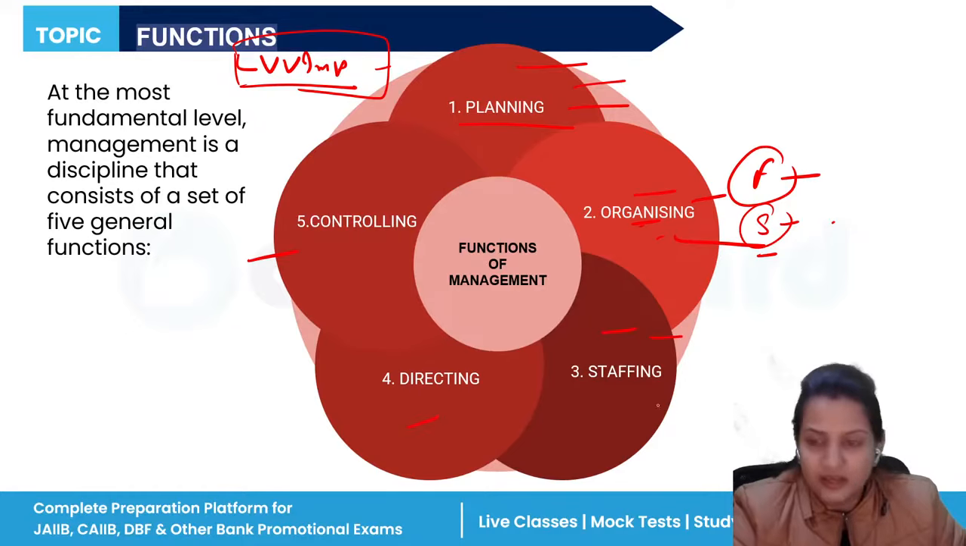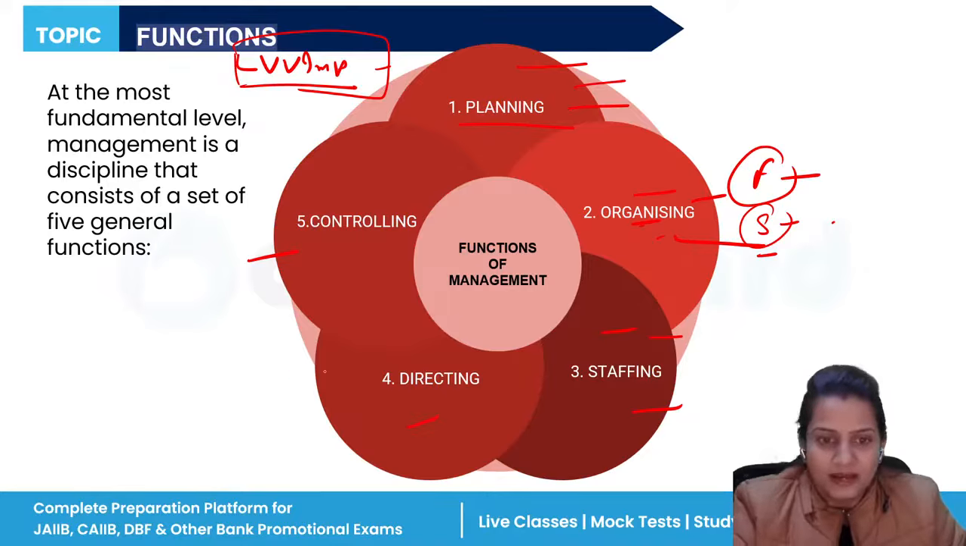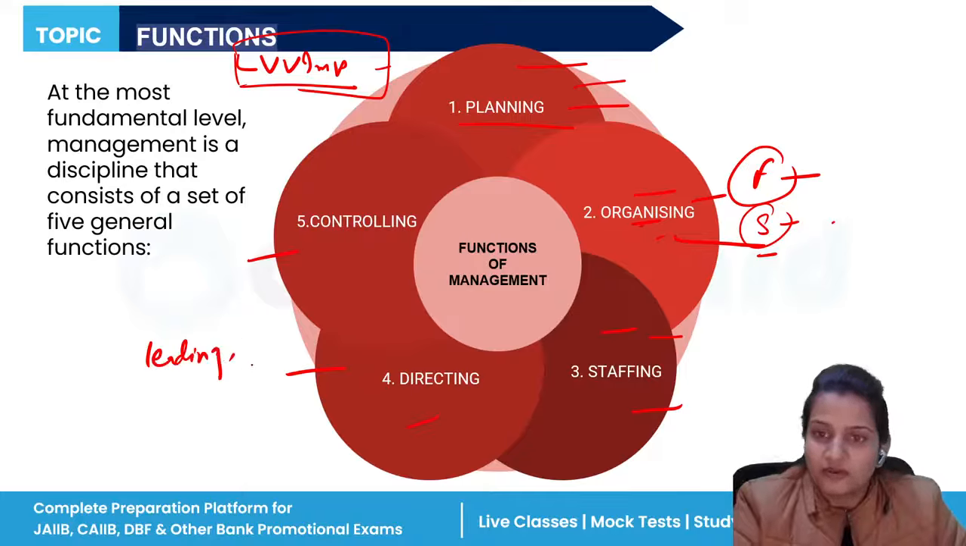Clear? Then staffing. Staffing simply means putting the right person at the right place. Means the one who is eligible to perform a good job, that person should be placed in that particular job. Directing means to lead the person. The directors, the motivators, leaders, they are responsible for the organization to lead their employees, to direct them, to support them.